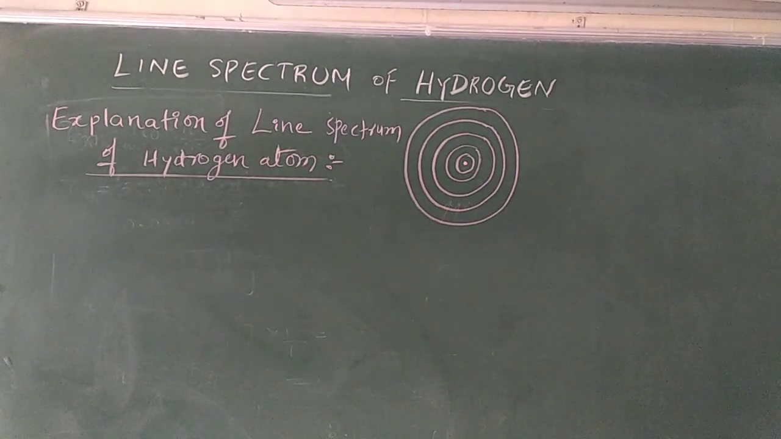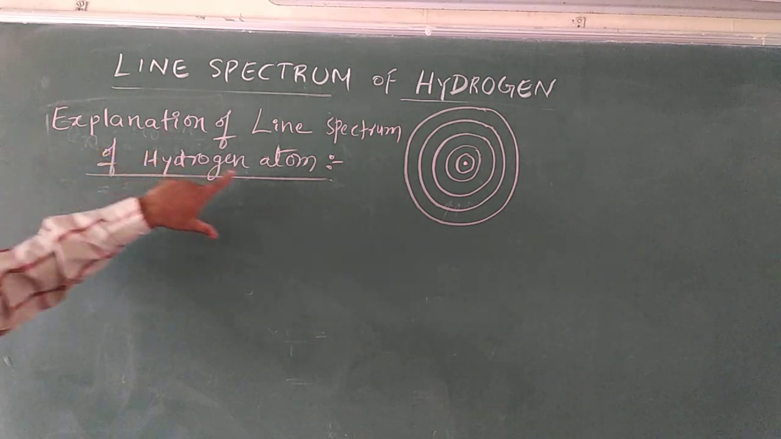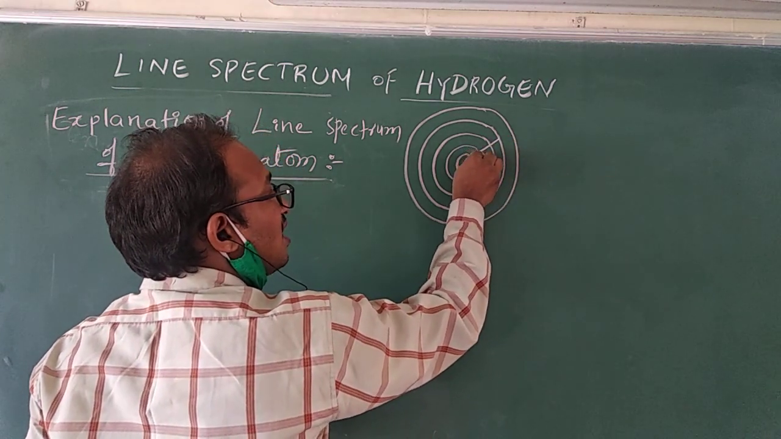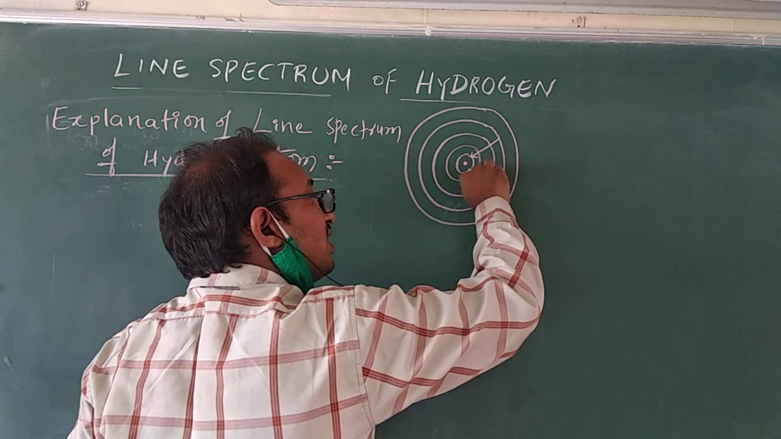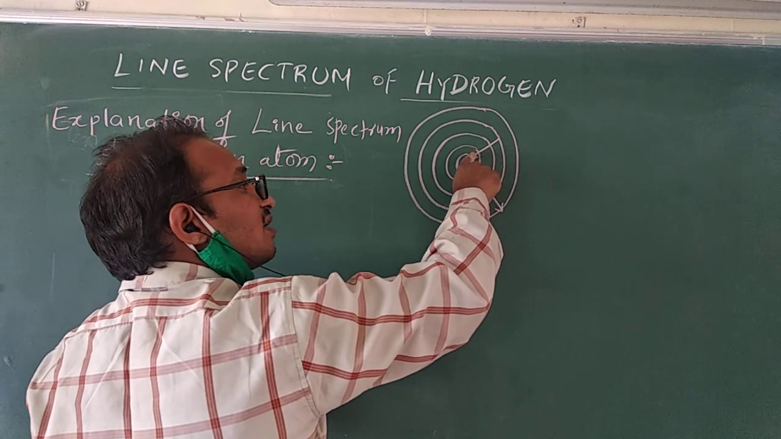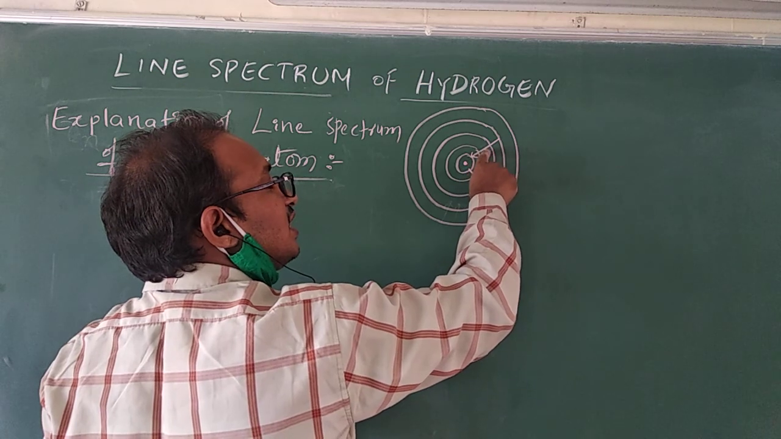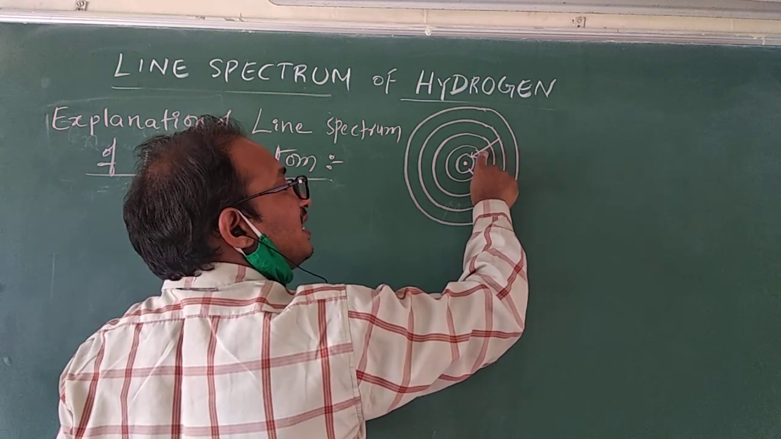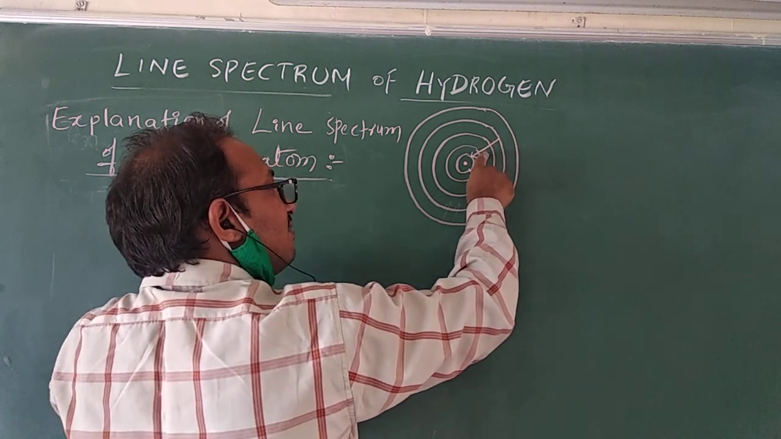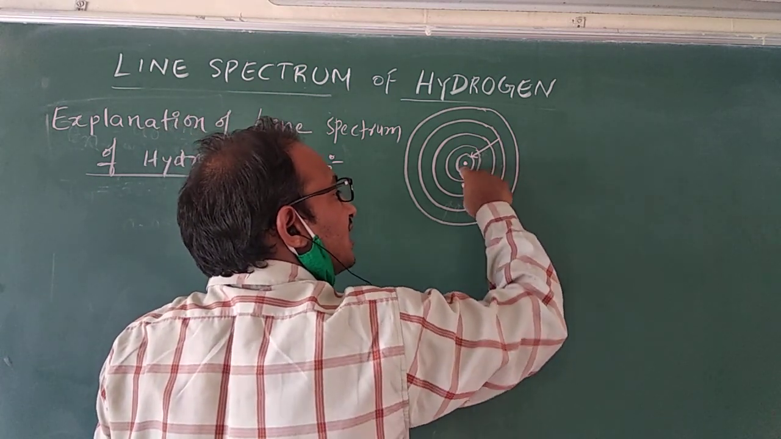Yes, children. Now the next topic is explanation of line spectrum of hydrogen atom. Suppose electron is jumping from higher orbit to lower orbit, or the electron may jump from lower orbit to higher orbit. Both are possible. If electron is jumping from higher orbit to lower orbit, energy is released, emitted. When electron is jumping from lower orbit to higher orbit, energy is absorbed.